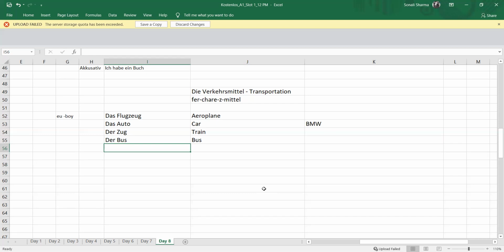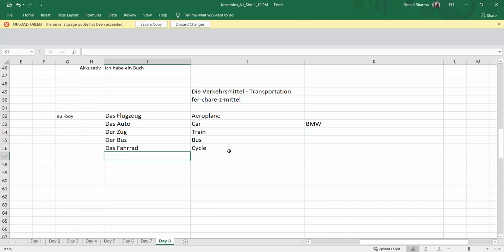Next we will talk about cycle. For cycle, the word is das Fahrrad. Fahrrad is cycle. And if I talk about motorbike, like we have Pulsar and Bullet, I don't like bikes so I don't remember the names.